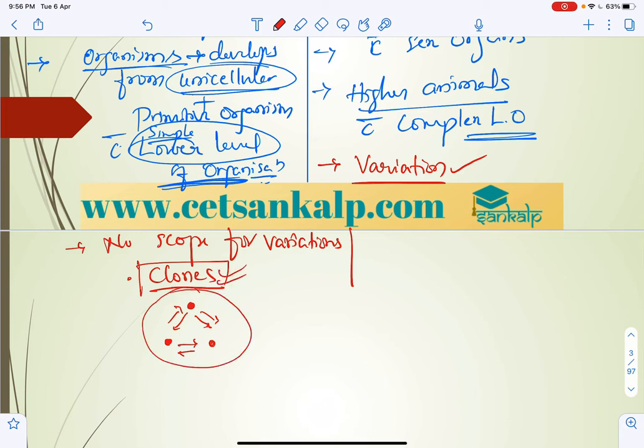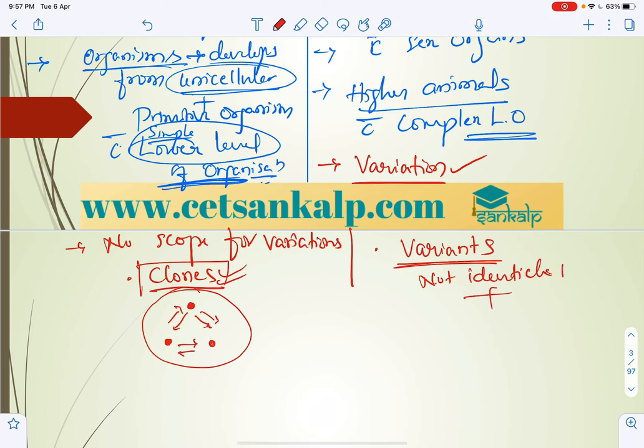Generally there are no dissimilarities, or I can say that complete similarity will be there. And here the individuals which are produced are called variants. They are not identical among themselves, and also not identical with their parents.